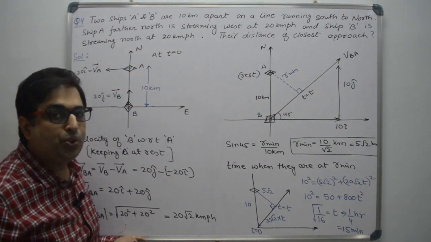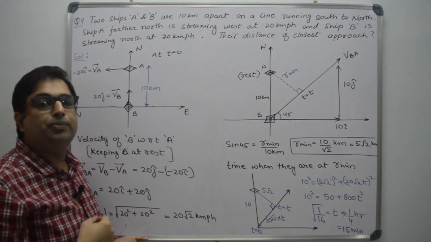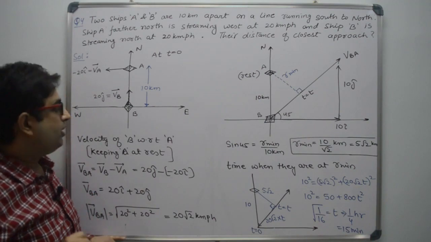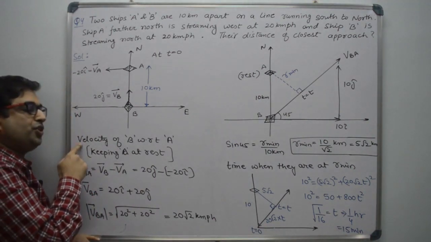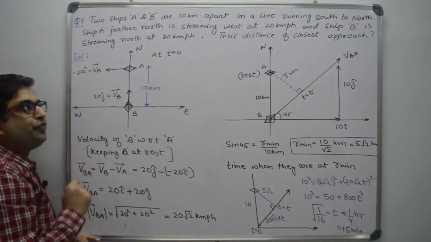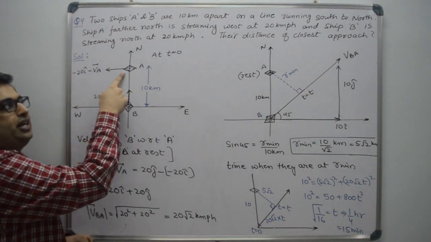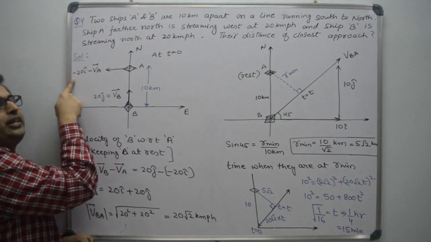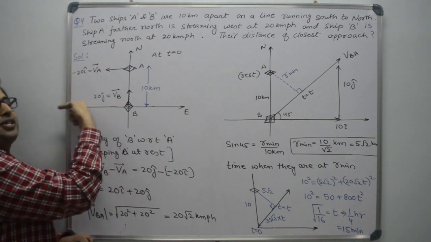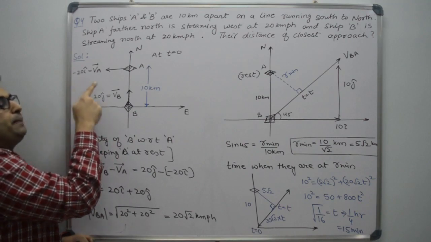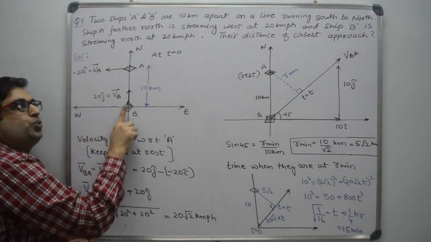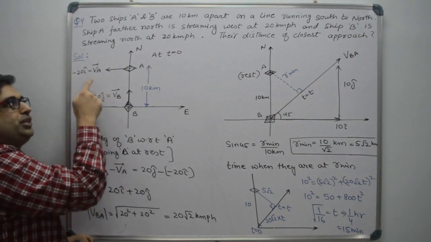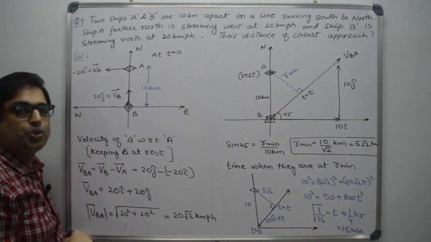So what do we have to use here? We have to use relative motion to find out the minimum distance between the two ships. So I am calculating the velocity of B with respect to A. First let us see the velocity of A. A is moving towards west, so its velocity is 20 minus i cap. This direction is negative x. And ship B is moving towards north, so it's 20 j cap. Right? We know the individual velocities of the two ships.